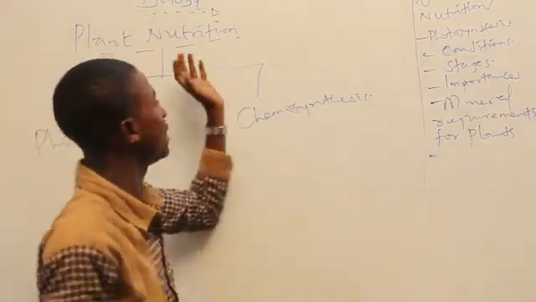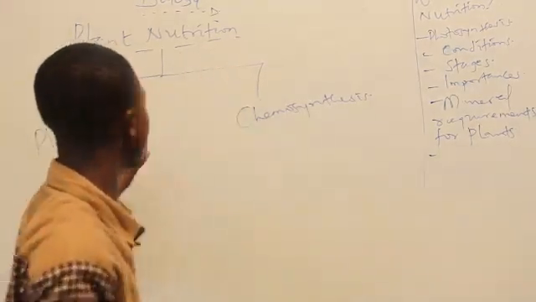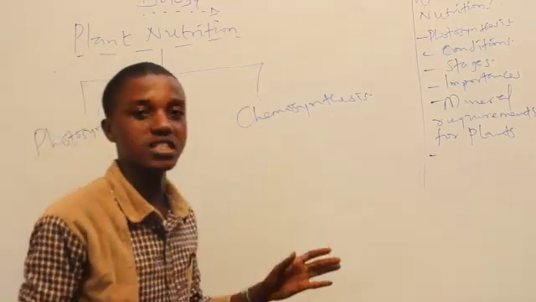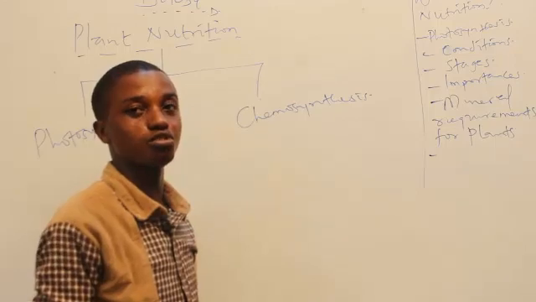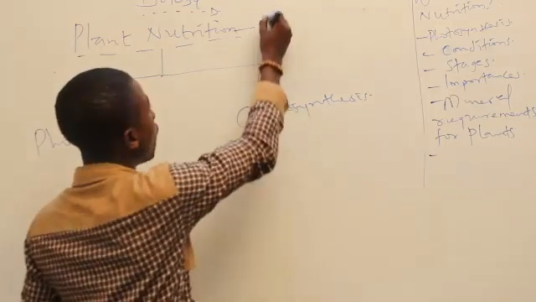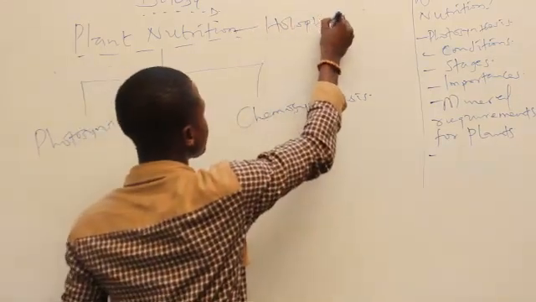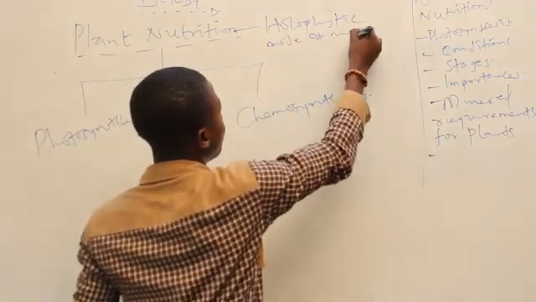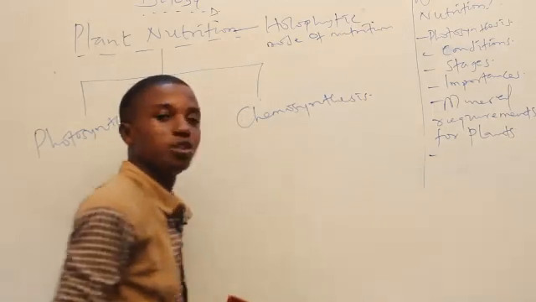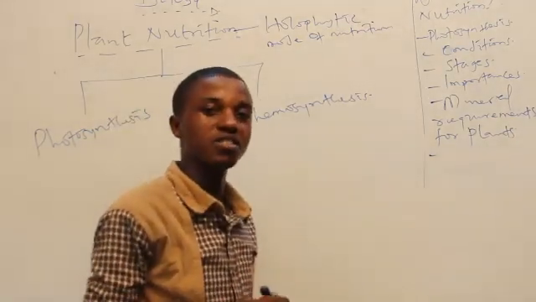Okay, so basically plant nutrition is subdivided into two. We have photosynthesis and we have chemosynthesis. And I said earlier, plant nutrition is also known as autotrophic mode of nutrition. It is also called holophytic mode of nutrition. So you can say it is autotrophic, you can as well say it is what?